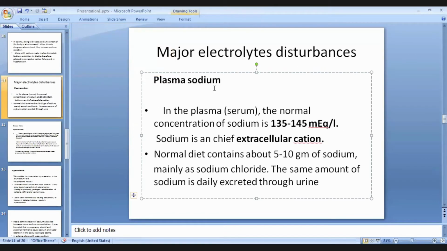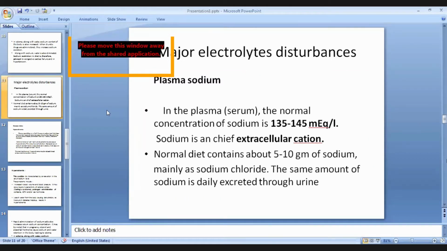Major electrolyte disturbances. Okay, now some certain disturbances related to electrolytes. First, the major electrolyte in the extracellular fluid is sodium. In plasma or serum, the concentration of sodium is 135 to 145 milliequivalent per liter, and it is the chief extracellular cation.